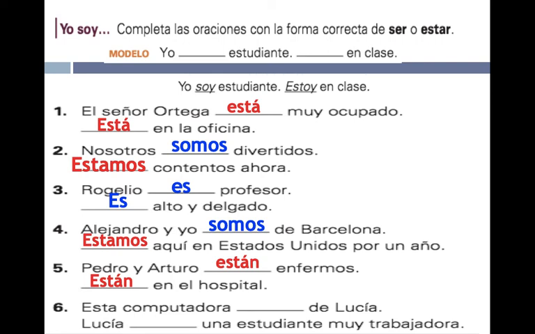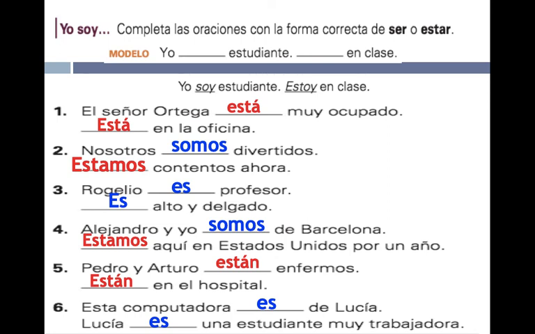Y finalmente, número 6, esta computadora blank de Lucía. Es de Lucía. This is possession. We can't say Lucia's computer. We have to say is of Lucía. Lucía blank, una estudiante muy trabajadora. Es. Lucia is a very hardworking student. That is a description, not a changing state.